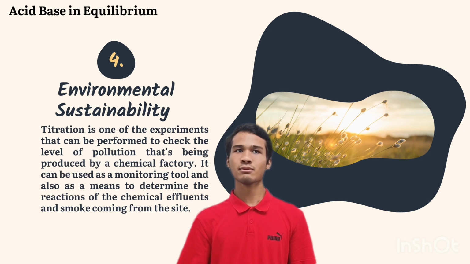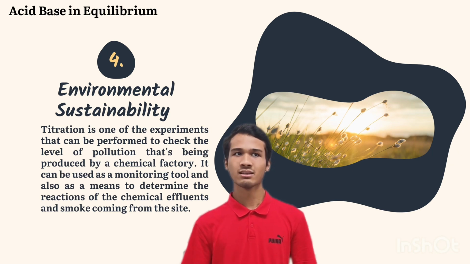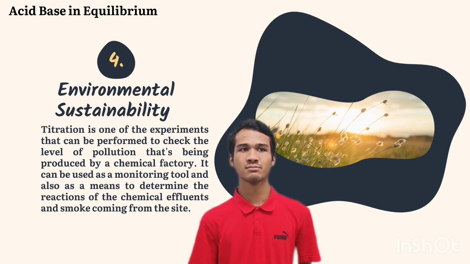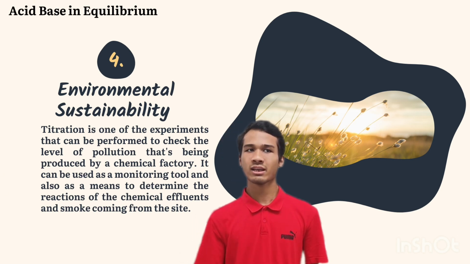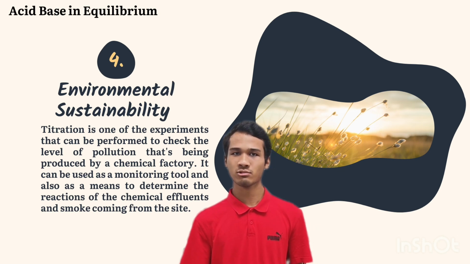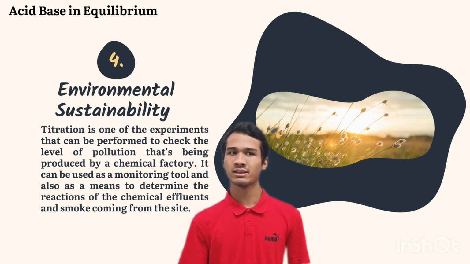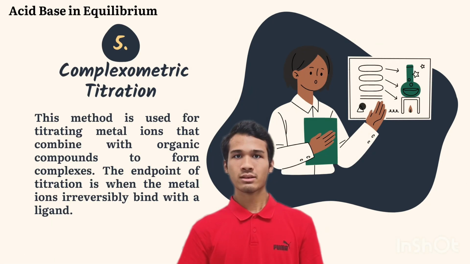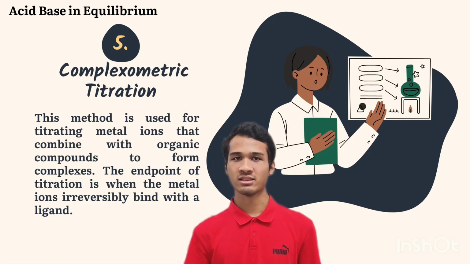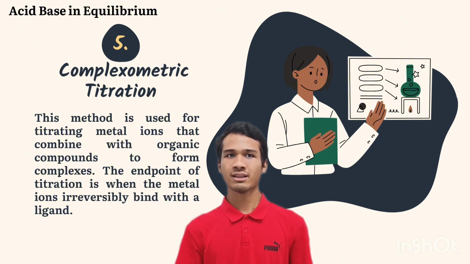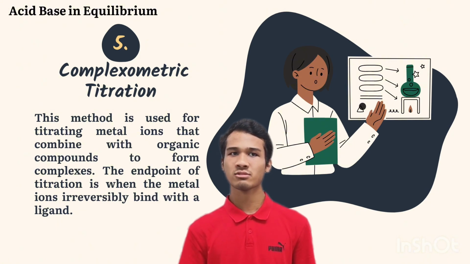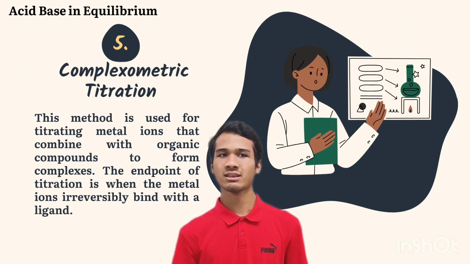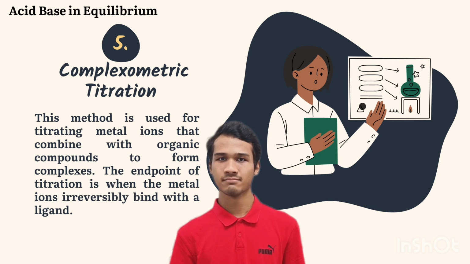Alright, next is number 4, environmental sustainability. Titration is one of the experiments that can be performed to check the level of pollution being produced by a chemical factory. It can also be used as a monitoring tool and as a means to determine the reactions of the chemical effluents and smoke coming from the site. Number 5 is complexometric titration. This method is used for titrating metal ions that combine with organic compounds to form complexes. The endpoint of the titration is when the metal ions irreversibly bind with a ligand.